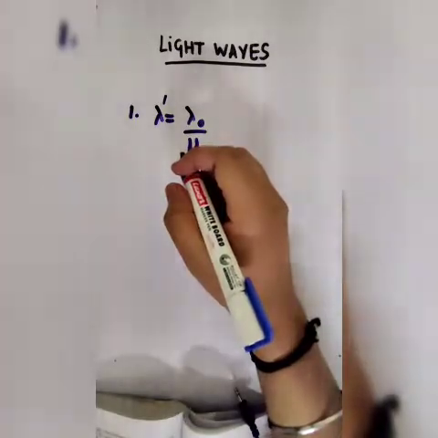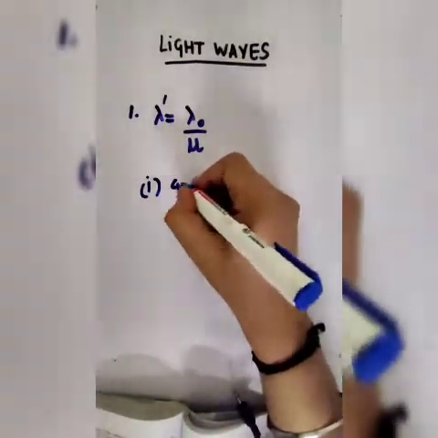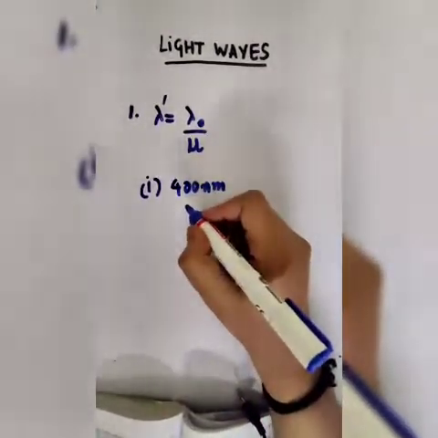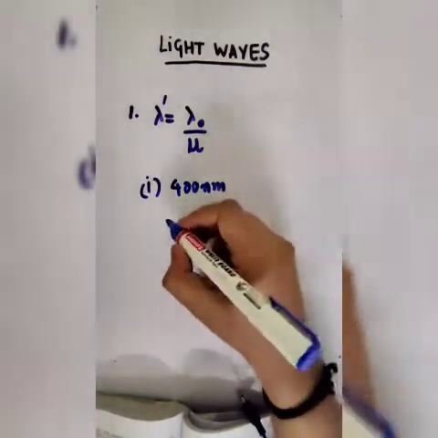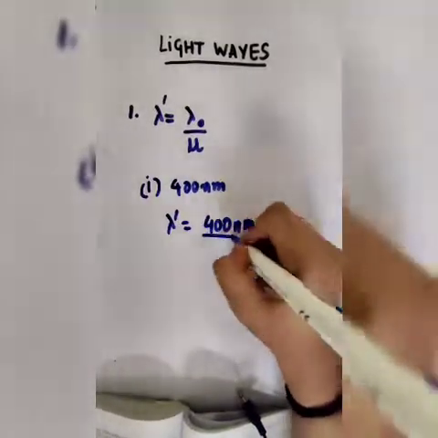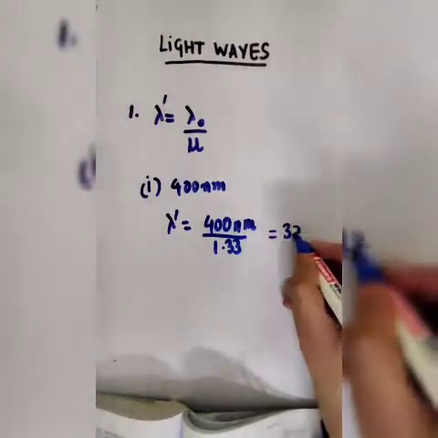So in the first part, we are asked to find out the change in wavelength of a 400 nanometer wavelength when it is immersed in some medium whose mu naught is 1.33. So lambda dash will be 400 nanometer divided by 1.33, and the value comes out to be 300 nanometer.